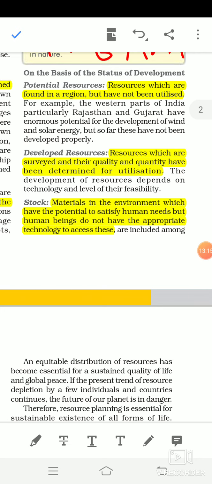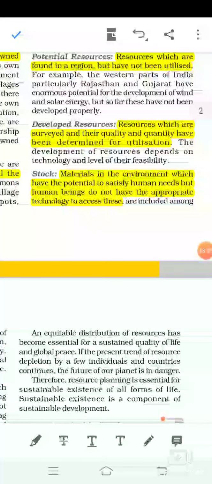Then we are coming to stock resources. If we come to stock, it is very clear: these resources are available, but we do not have the appropriate technology to utilize them. For example, the lack of technical know-how to use hydrogen and oxygen as a source of energy. This is a stock resource.